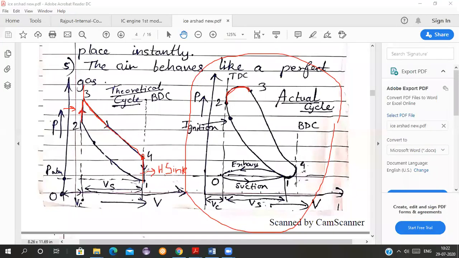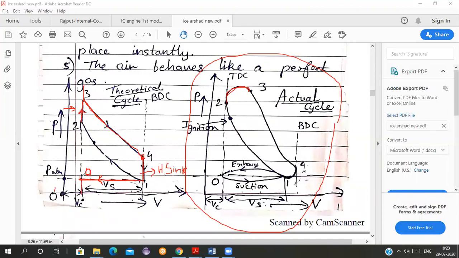There is no change in the volume from 4 to 1. And again, what we are assuming, from 1 back to the point 0. This here is O dash. I am assuming this as O dash. This is the point 0. So from 1 to 0, when it is moving in the exhaust stroke, what is happening? The volume is decreasing. See, it is going towards the left. Again, the volume has become the compression volume VC. See, here it is VC. So the volume has decreased, the exhaust stroke has taken place.